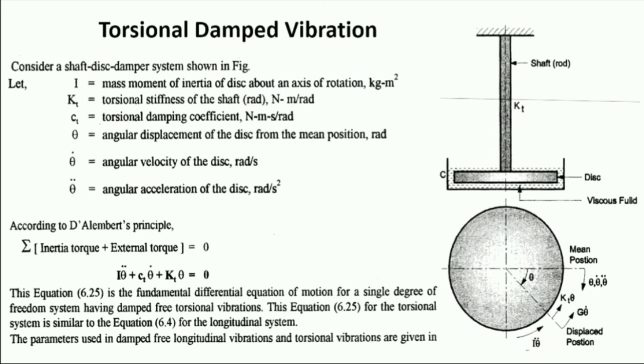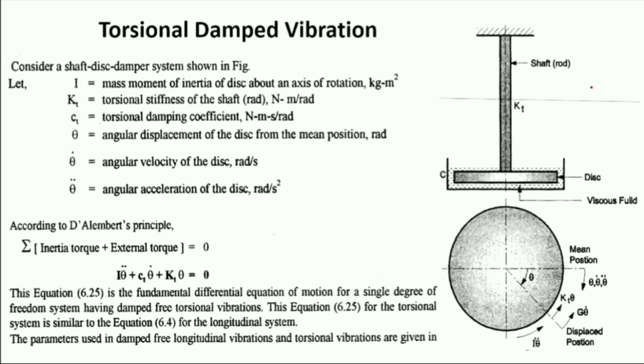Now how is the torsional vibration generated? The torsional vibration is generated due to torque. Here the cause of vibration is a torque instead of a force. In torsional vibration we consider the torque, and in linear vibration we consider the force. Here there are two types of torque that cause vibration: first is the restoring torque and second is the inertia torque.